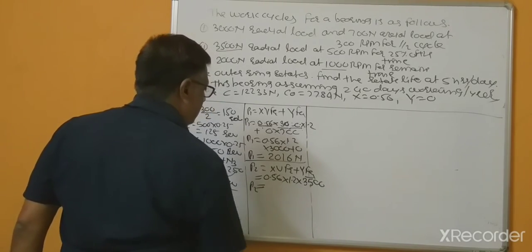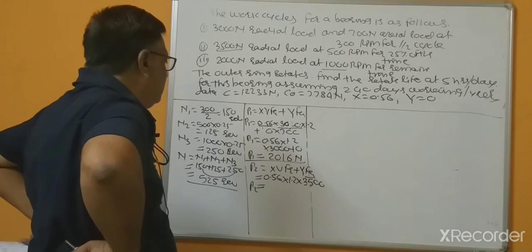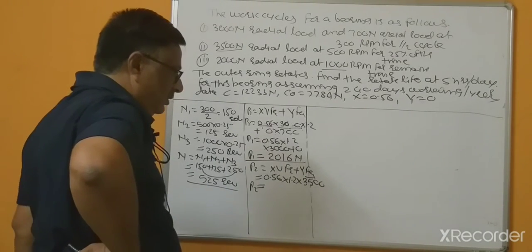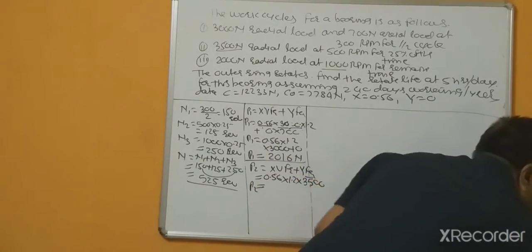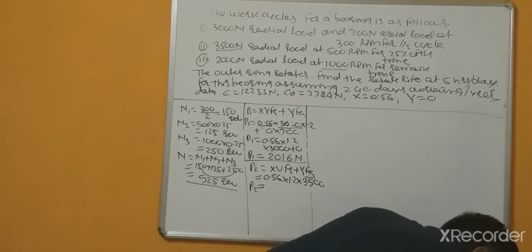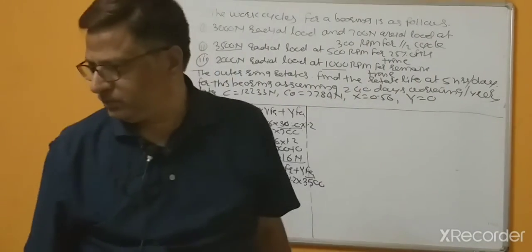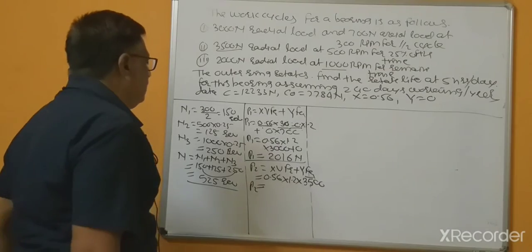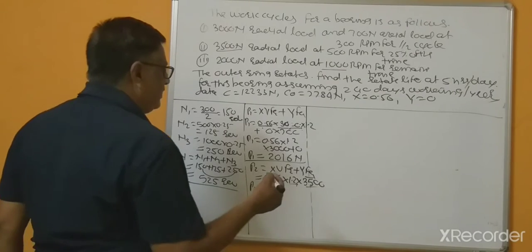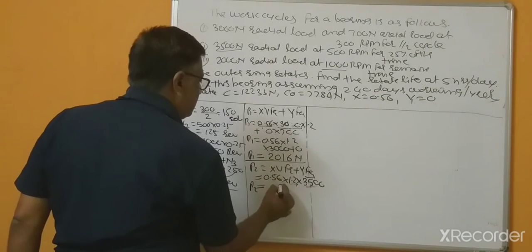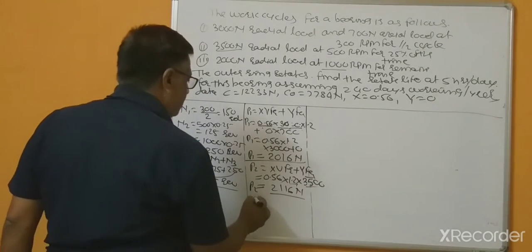So calculate this, P2 is 0.56 multiplied by 1.2 into 3500. So this is 2116 Newton, because here it's only 3000.